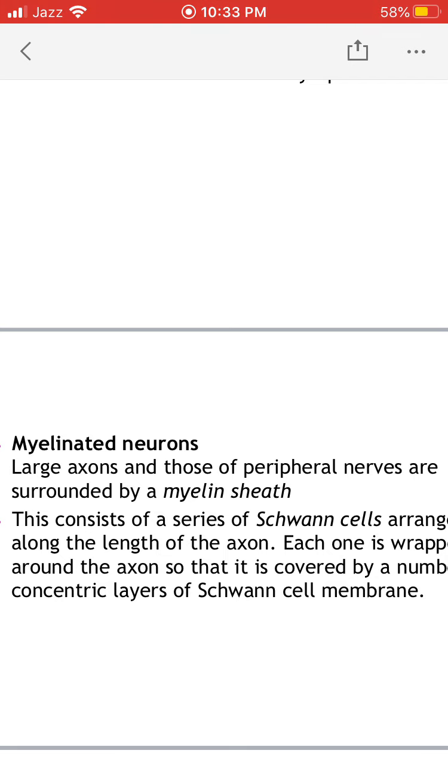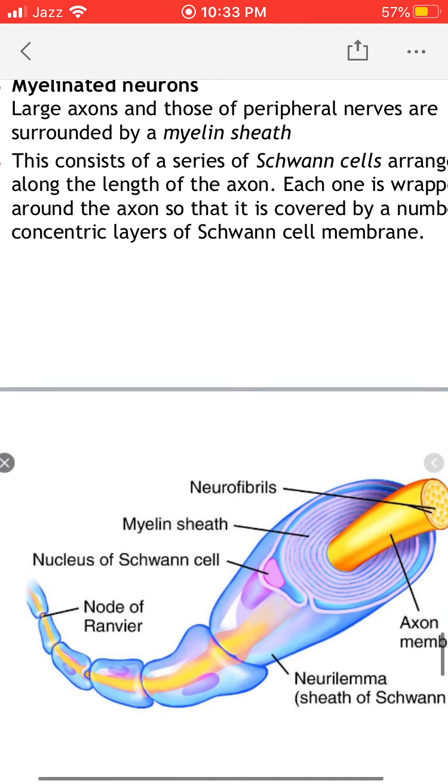In myelinated neurons, there is a series of Schwann cells arranged along the length of the axon. Here in this diagram, you can see a series of Schwann cells. All these blue colored structures are the individual Schwann cells.